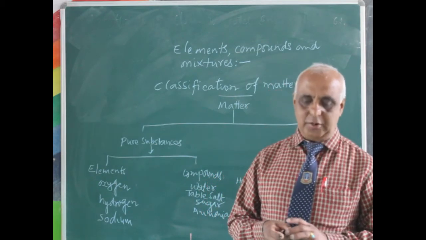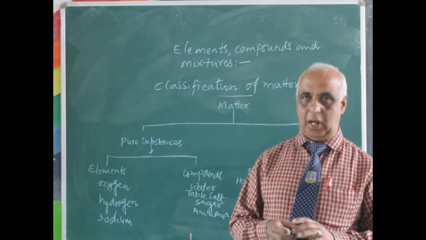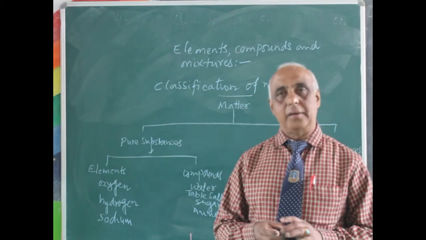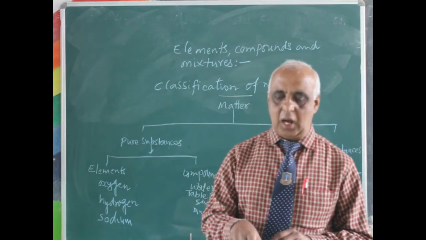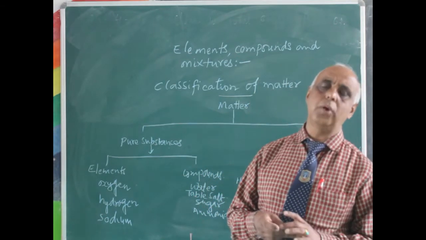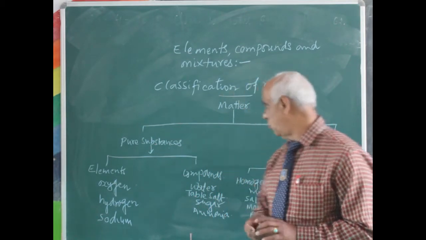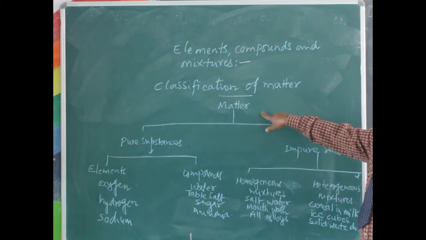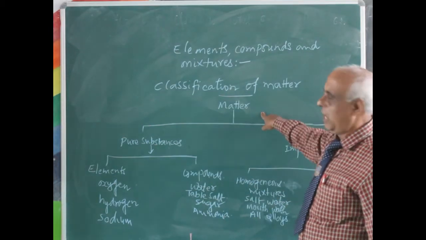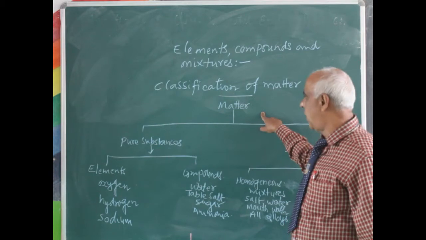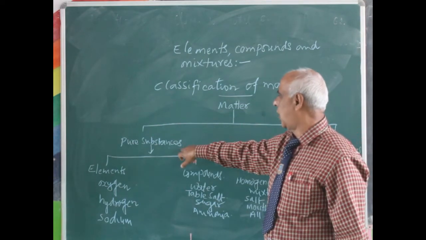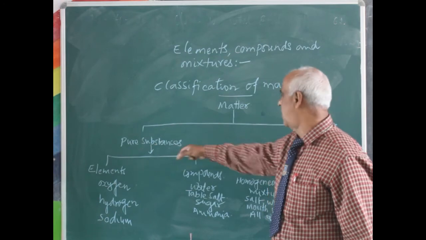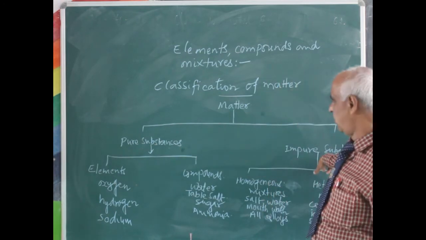Oxygen and hydrogen are examples of elements, and water, table salt and sugar are a few examples of compounds. So matter, once again I'll repeat, is anything that has mass and occupies space, and matter has two categories, pure substances and impure substances.